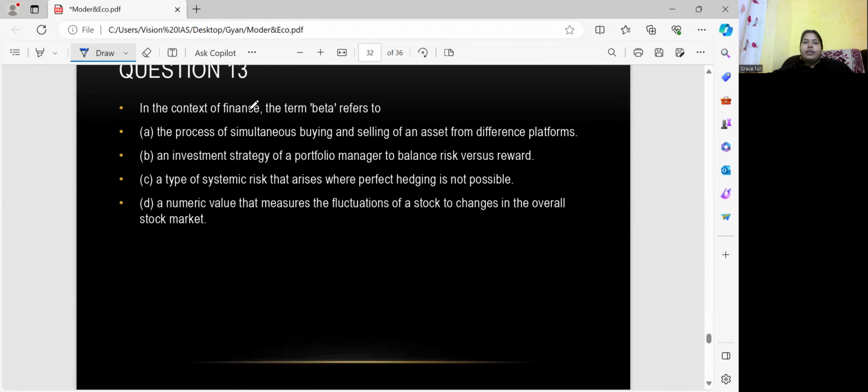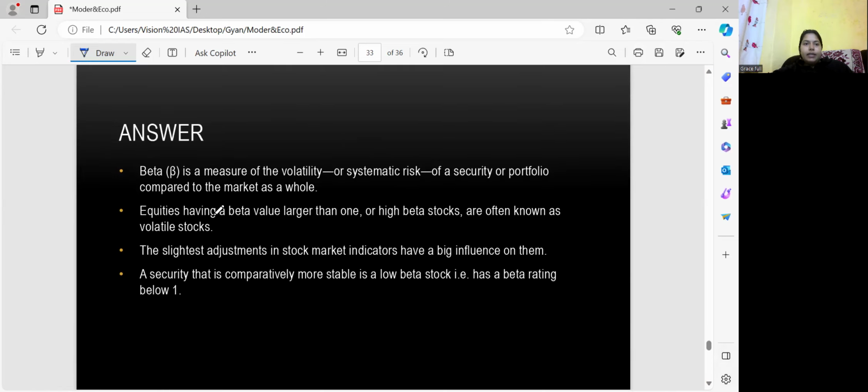In the context of finance, the term beta refers to the process of simultaneous buying and selling of the asset from different platforms. So let's read about beta. What exactly is beta? Beta is a measure of the volatility or systematic risk of a security or a portfolio compared to the market as a whole.